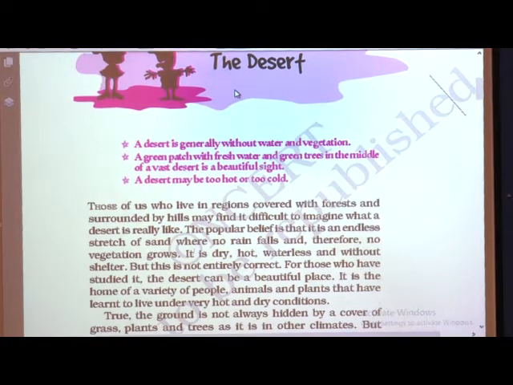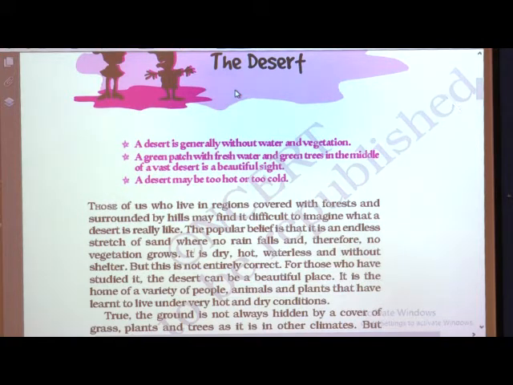See, these few points are already given here: an area generally without water and vegetation is known as a desert. Without water means there is very little water, the availability of water is not much. But what about vegetation?